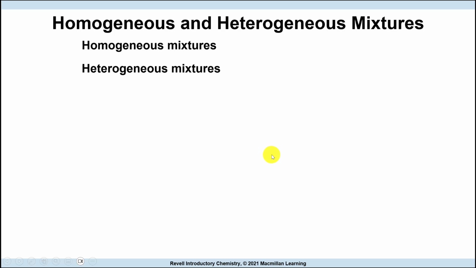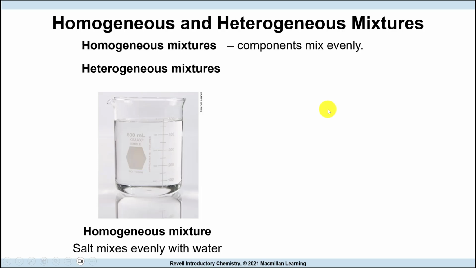In terms of mixtures, we have homogeneous mixtures and heterogeneous mixtures. Bronze, for example, is a homogeneous mixture. When you look at it, it looks like one thing. A homogeneous mixture is a mixture that looks the same throughout. A heterogeneous mixture is something like water and sand. It's still a mixture, but you can tell that it's made of more than one thing. In a homogeneous mixture, components mix evenly, and an example would be salt mixing evenly with water. It looks like just water, right?